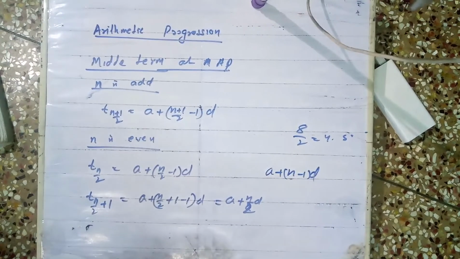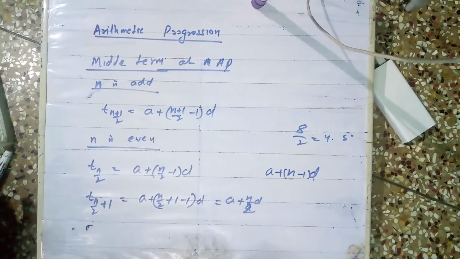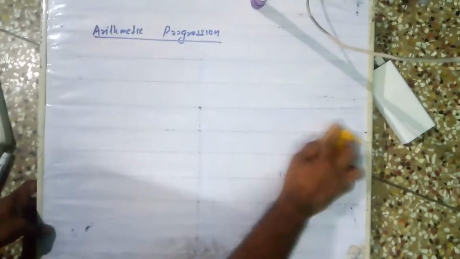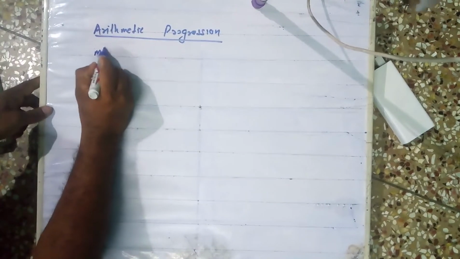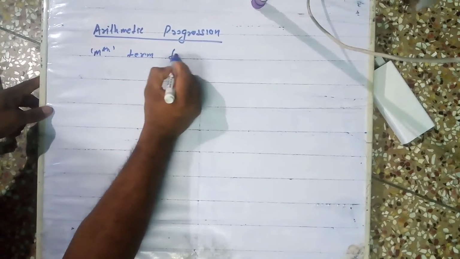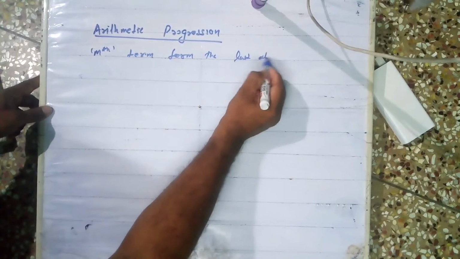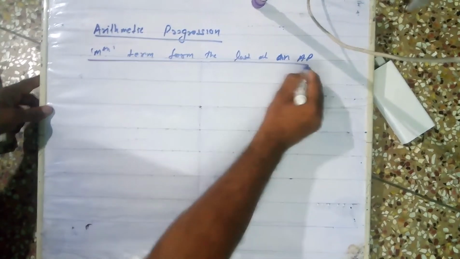Now we have to find the mth term from the last of an AP, arithmetic progression.